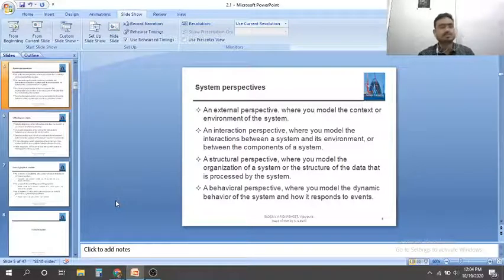Next, system perspectives. First, an external perspective, where you model the context or the environment of the system. This is a totally external perspective of how it is going to look. Next, an interaction perspective, where you model the interaction between the system and its environment.